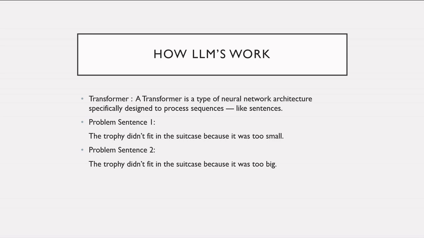Transformers use something called attention, which allows the model to look at all words in a sentence at once and decide which ones matter most. Every token can pay attention to every other token, not just the previous word, not just the next word, all of them. Mathematically, it calculates how important is word A when interpreting word B? It assigns weights. Higher weight is for more influence, and lower weight is for less influence.